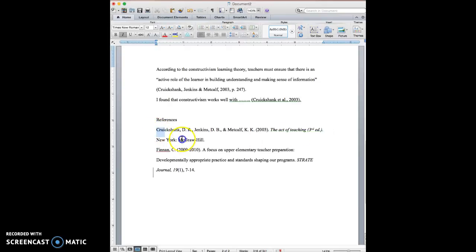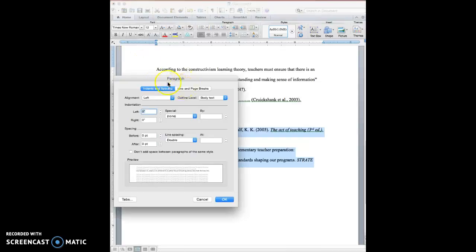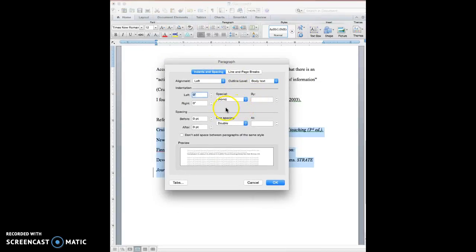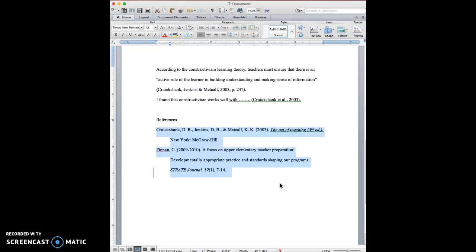I'm going to highlight the whole reference list and go up. Now this is on an Apple. So I go up to Format, which you can't see at the top of this page, and I'm going to select within Format, Paragraph. And now here's this section under the paragraph. It has indentation, special, hanging. Okay? And if you're not using a Mac, we can figure out how to do that, but you should be able to do that. So once I click OK, now I've got this hanging indent on all of my references.